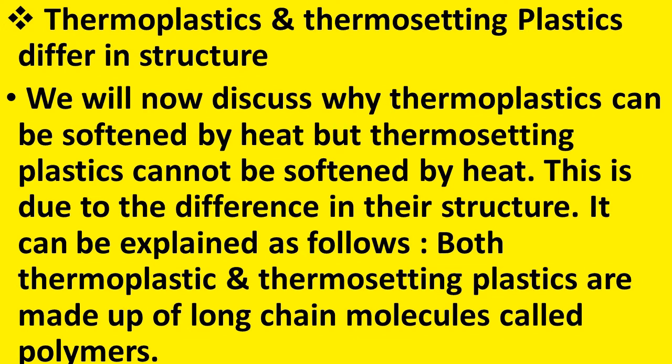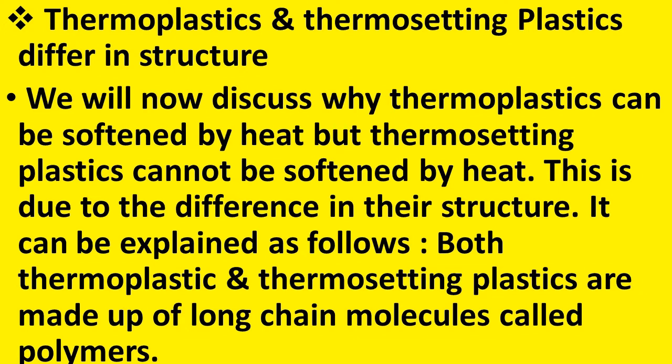This is due to the difference in their structure. It can be explained as follows. Both thermoplastic and thermosetting plastics are made up of long chains of molecules called polymers. Due to the difference in their structure, the different types of plastics have different properties.